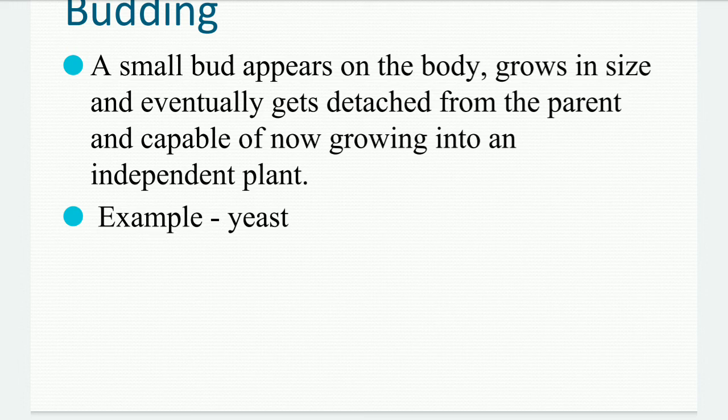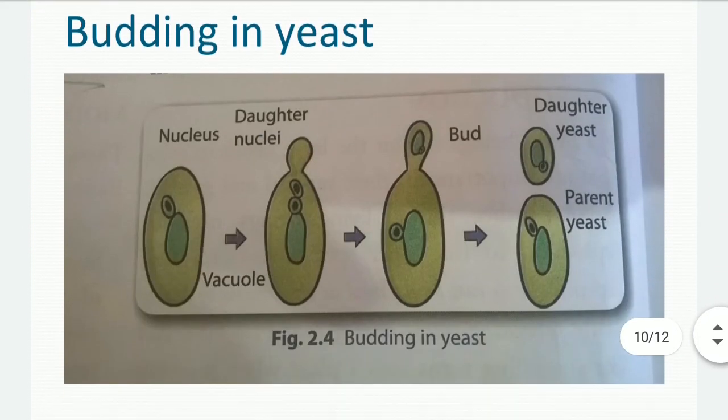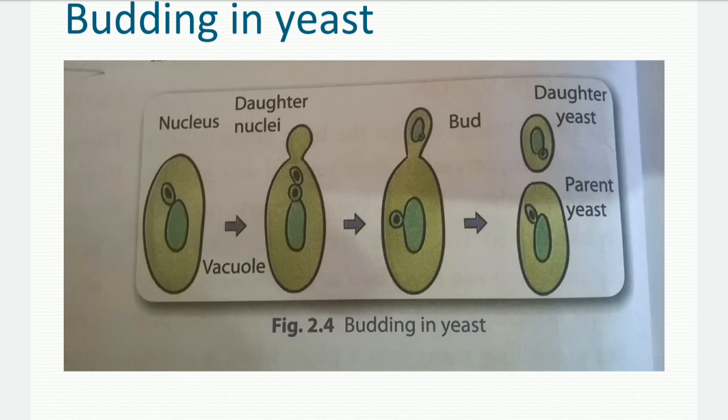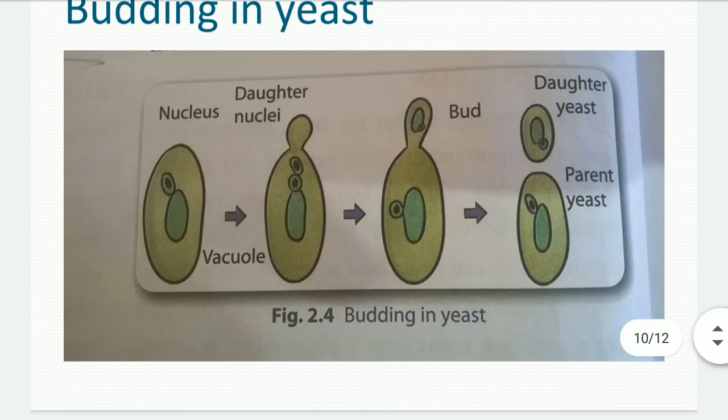An example is yeast. In this structure, you can see the diagram showing budding in yeast. Yeast is a unicellular organism, and you can see here a bud appearing on the body. Inside the parent cell, the nucleus divides into two, one of the nuclei moves into the bud, and then the bud gets separated from the parent yeast, and now this daughter yeast is capable of growing into a new independent plant.